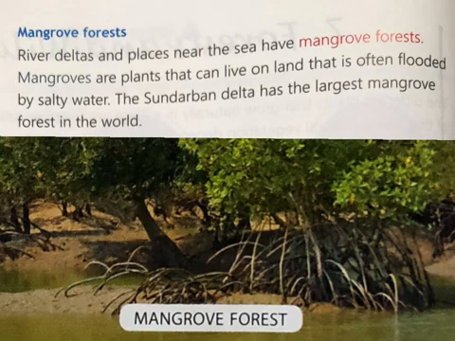So, the fifth type is mangrove forest. River deltas and places near the sea have mangrove forest. Mangroves are plants that can live on land that is often flooded by salty water. The Sundarban Delta has the largest mangrove forest in the world.